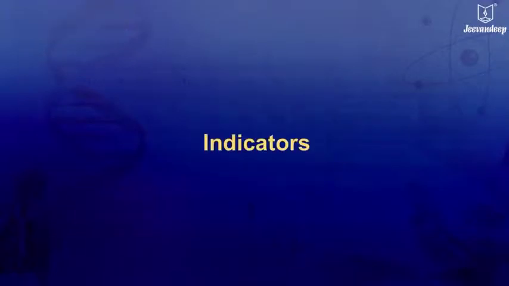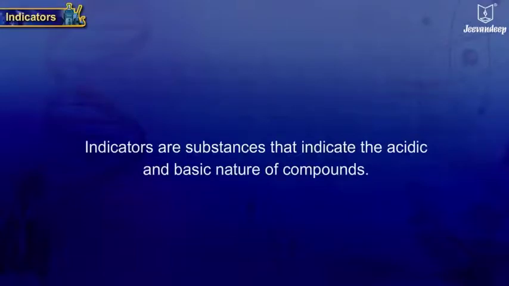Indicators. Indicators are substances that indicate the acidic and basic nature of compounds.